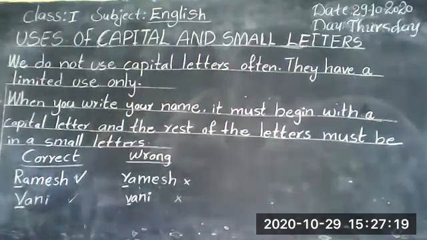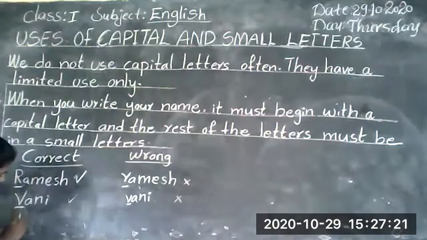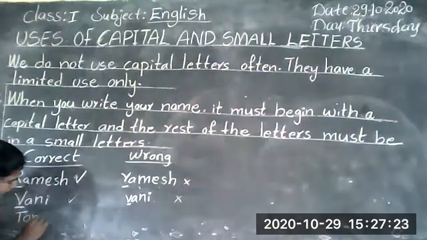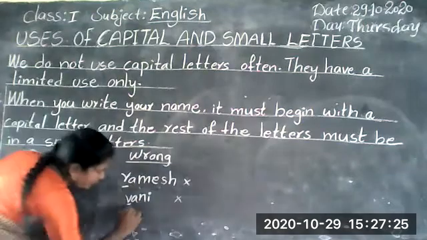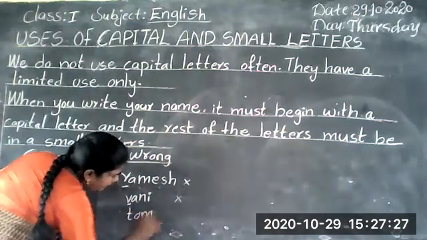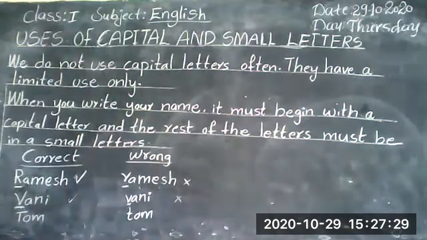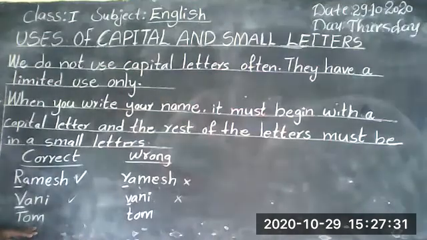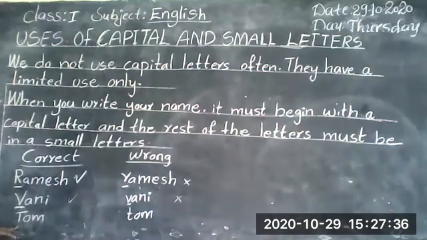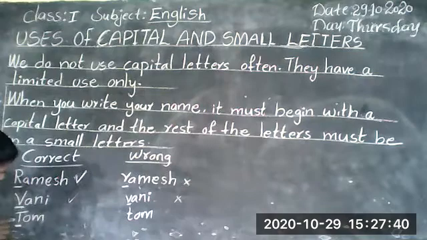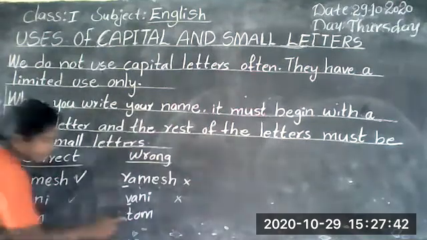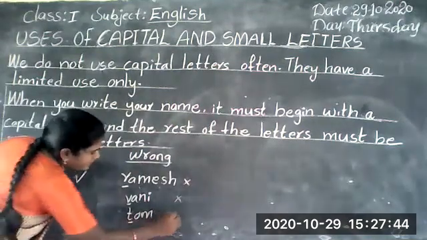Okay, children? Tom. T-O-M, Tom. Yes. Tom is also a proper noun. Here we should write a capital T. This is small t, so it is wrong.